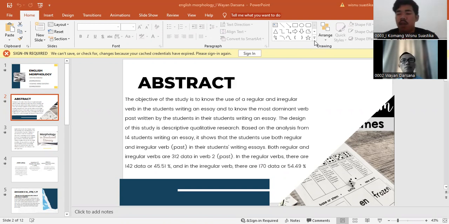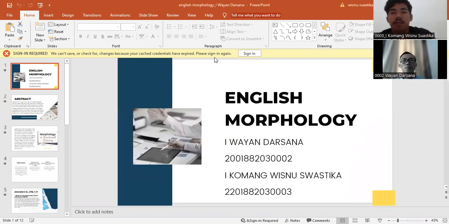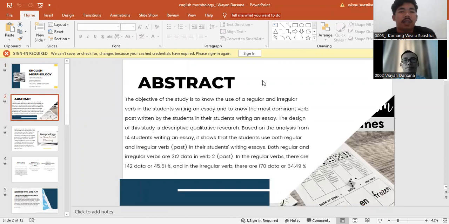In this time, I will discuss an analysis of regular and irregular verbs in students' essay writing. Before I start, I introduce ourselves and our group. My name is Komang Wisnu Suastika with NPM 003 and my friends. My name is Wayan Darsana, NPM number 0002. Let's start. The first one is the abstract.